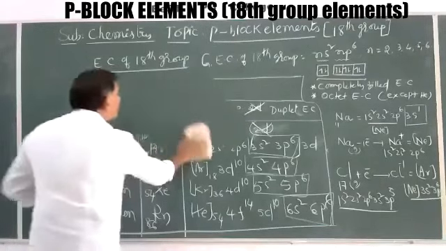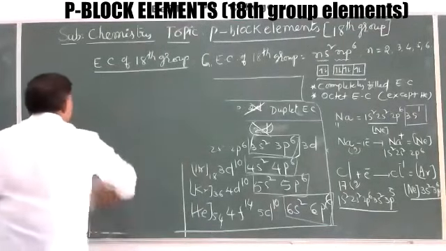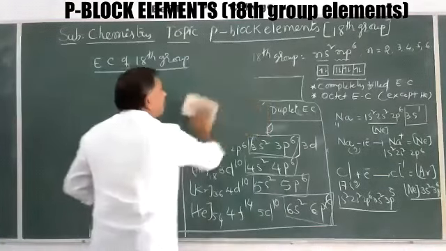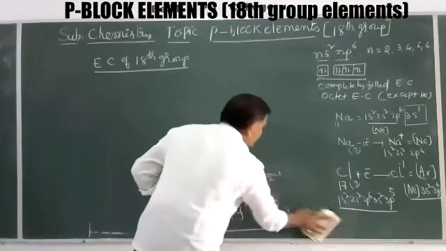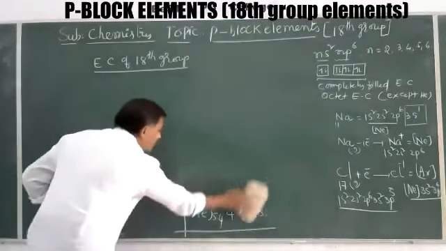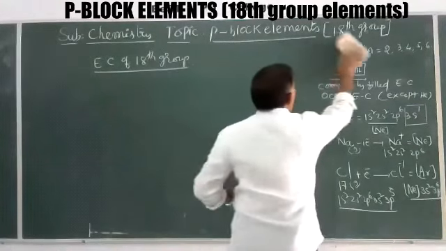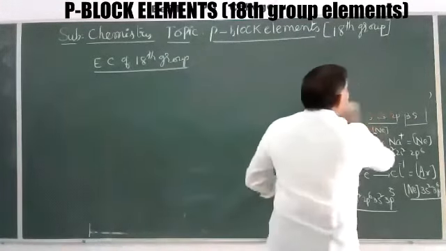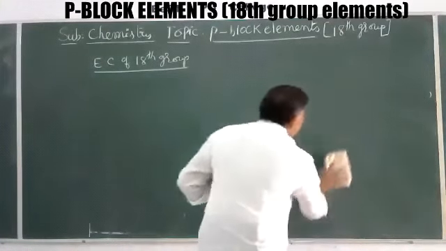That's why these are arranged at the extreme right hand side of the periodic table. In the long form of the periodic table, these elements are arranged at the extreme right hand side because they try to get this electronic configuration either by losing or gaining electrons. So originally, its position is in between the S block and the P block elements.